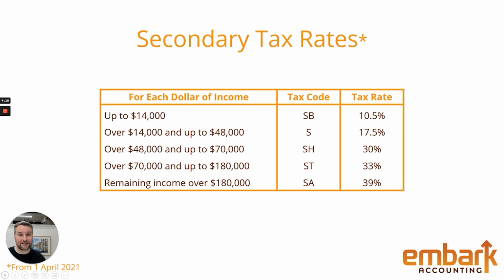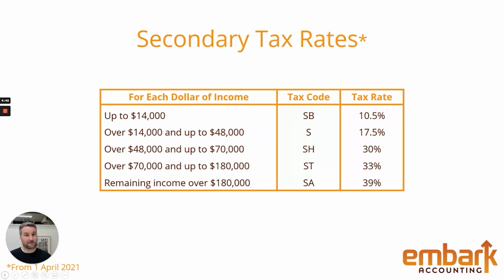So when it comes to secondary tax, basically for each of those brackets, there's a different tax code. So if you know that you're going to be in that bracket and you select the right tax code, you're going to be taxed at the right rate. So if we talk about an example of someone that has a job where they make $30,000 and that's their main source of income, they'll be on the tax rate M, and that M tax rate will take into account the first 14,000 at 10.5% and then the rest at 17.5%.